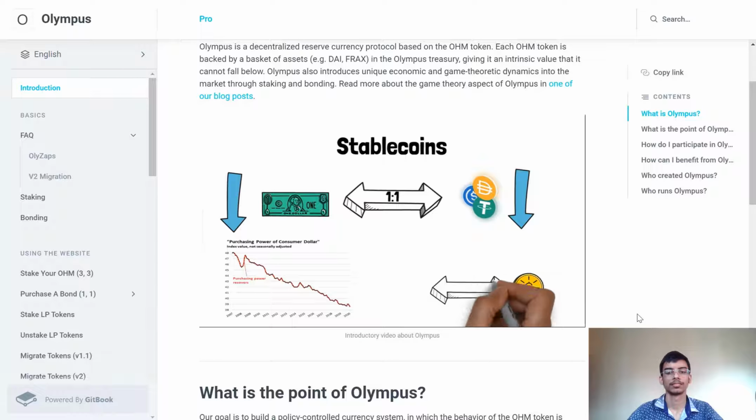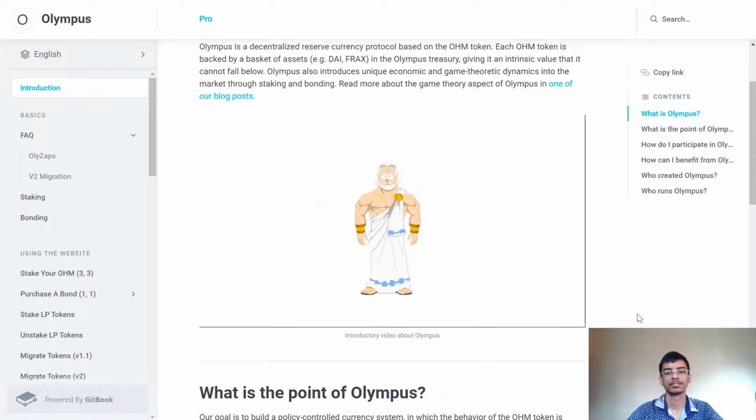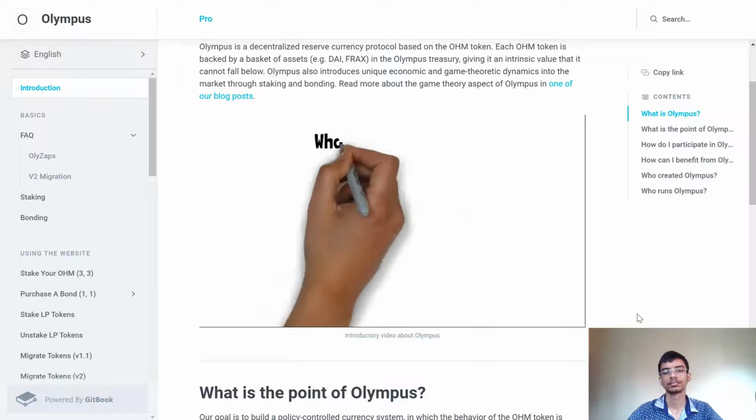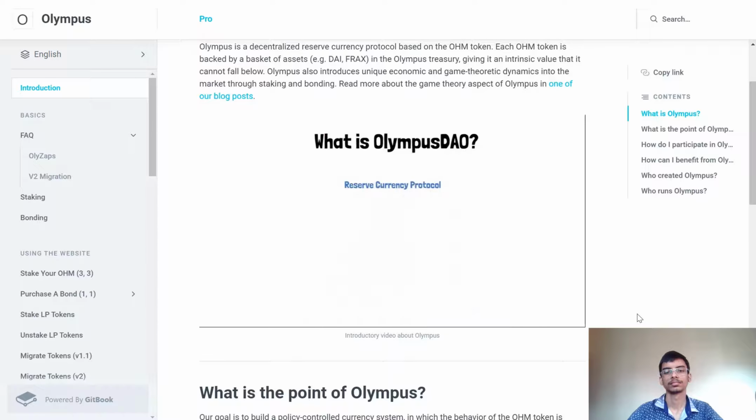Recently, there's been a wave of algorithmic stablecoins seeking to emulate the dollar peg with less than a 1-to-1 ratio backing. Olympus decided to take this idea one step further. What if we could achieve stability while still maintaining purchasing power by using a floating market-driven price? So what is Olympus DAO? A reserve currency protocol based on the OHM token.